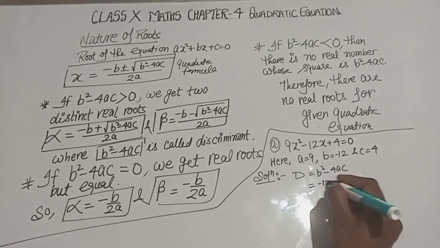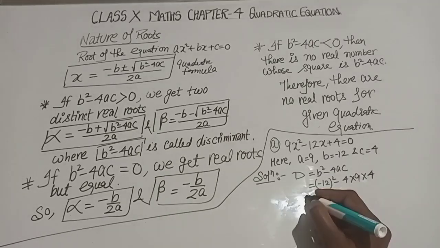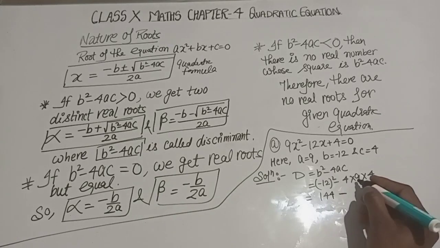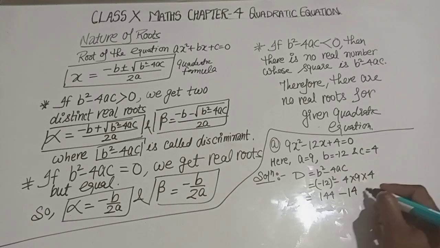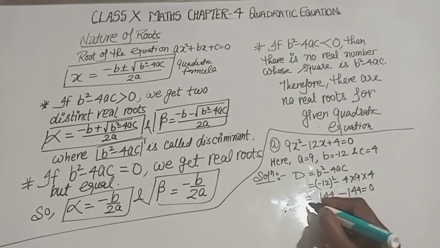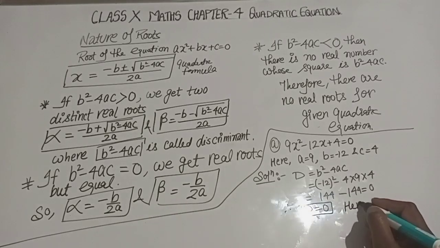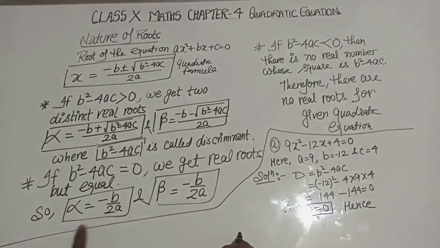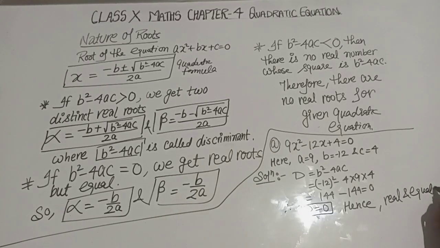So b square is minus 12 whole square, minus 4 times 9 times 4. So 144 minus 144, so it becomes 0. So since D is equal to 0, the discriminant becomes 0, so we get real and equal roots.